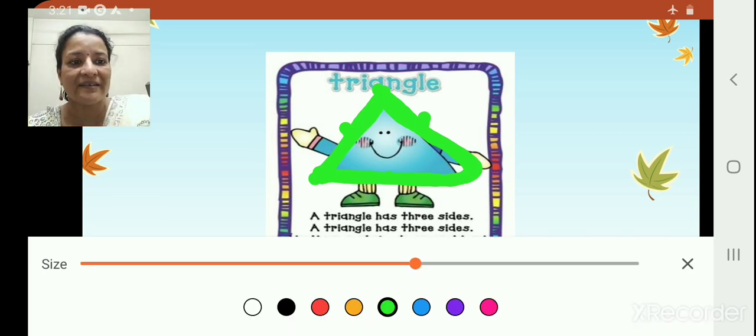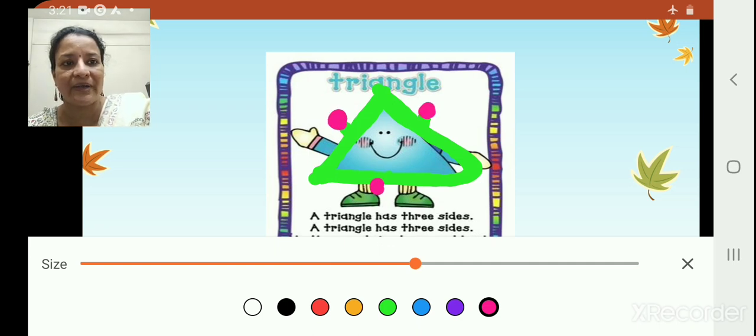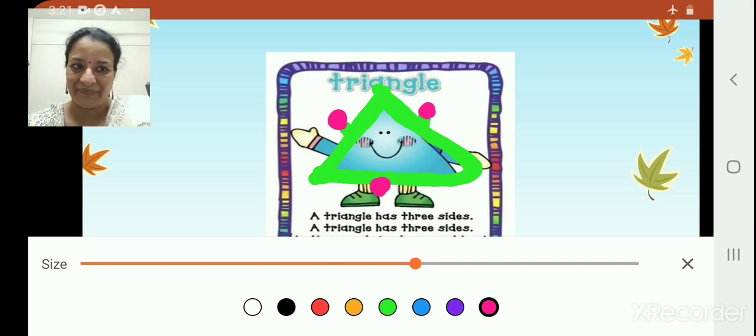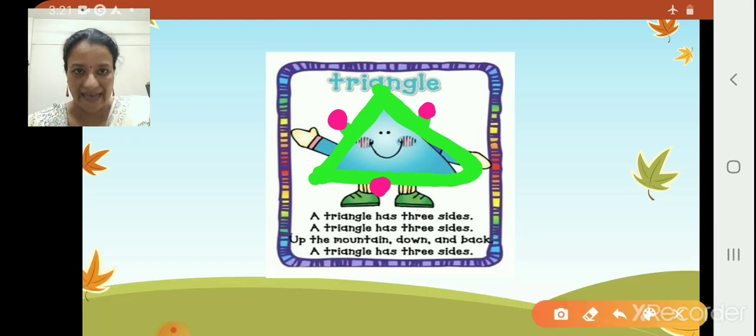Now these are the sides here. This is 1, this is 2 and this is 3. Okay, 3 sides. Now to understand the triangle much better and to see different shapes which we see every day in our life, let us go to Riya's house.